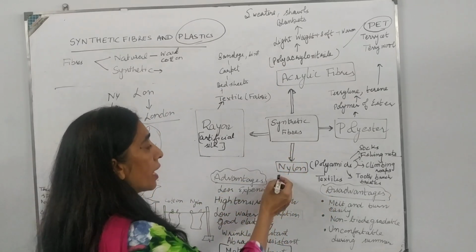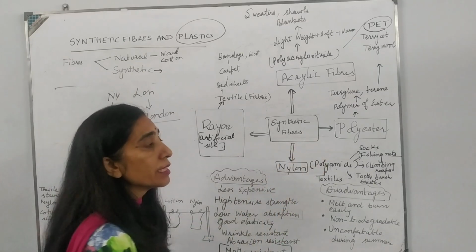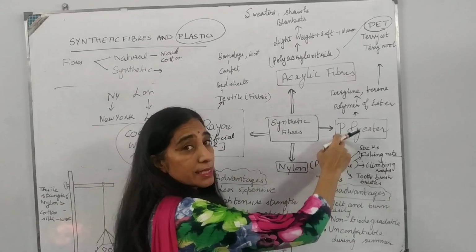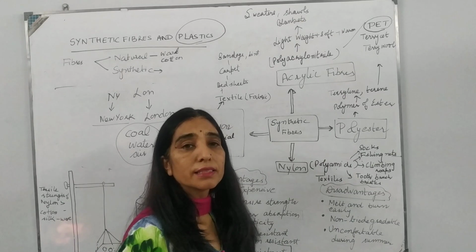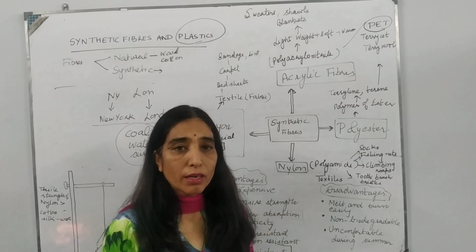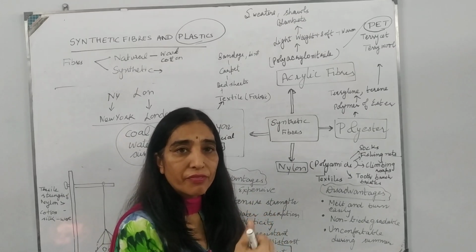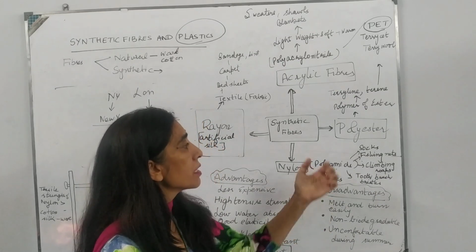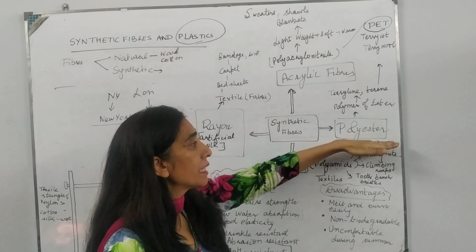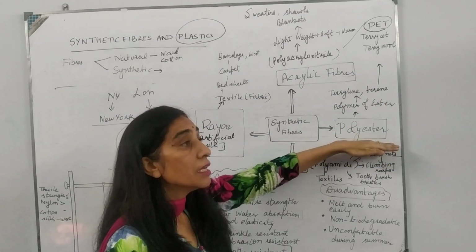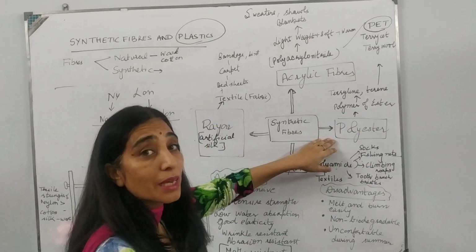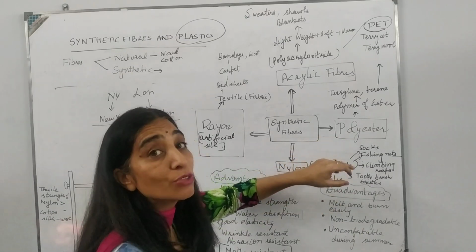Now, after nylon, we shall be moving to the next fiber, that is polyester. Polyester: polymerized ester. Ester is a chemical that is derived from carboxylic acid and organic alcohol by warming it in the presence of a little sulfuric acid. You will be doing that in your higher classes. Esters are sweet smelling substances. These are used as flavoring agents in ice creams. But when these are polymerized, they do not give this sweet flavor.